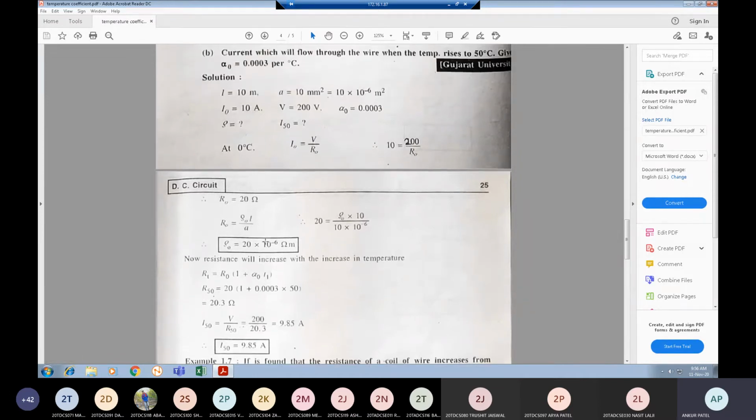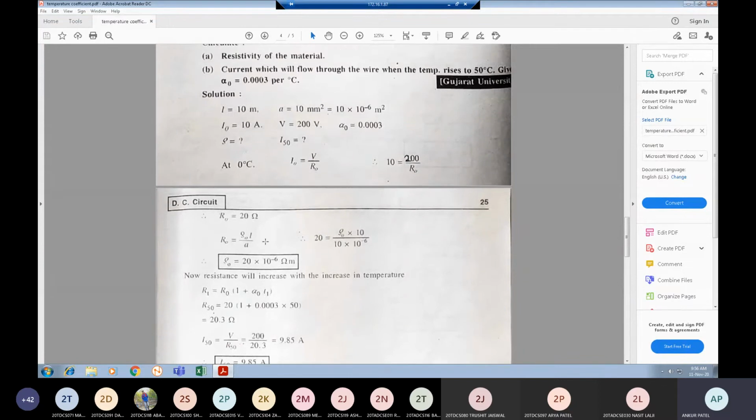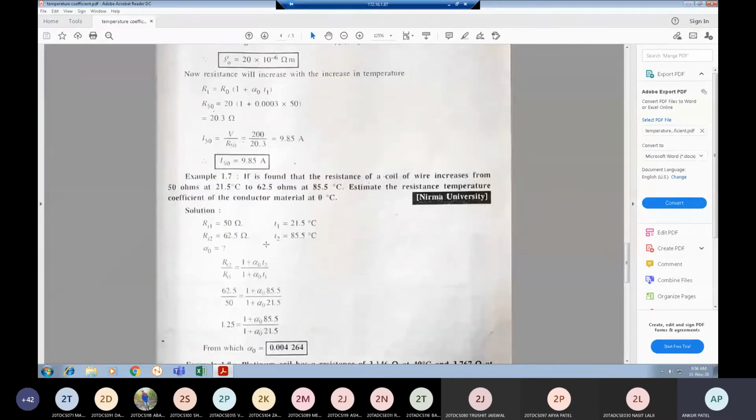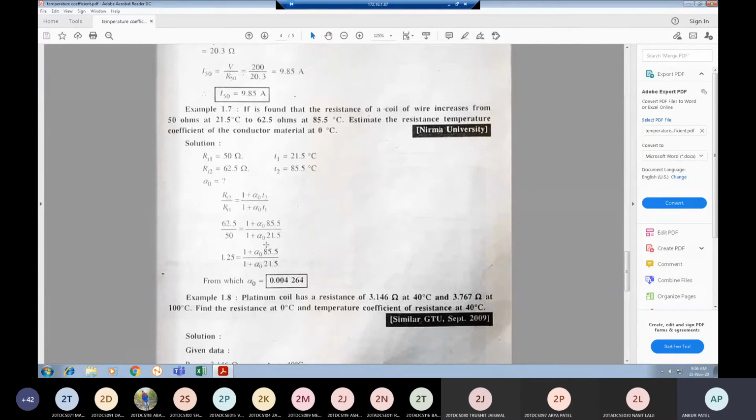Any query regarding this example? No, sir. Okay, we are going for the second example.